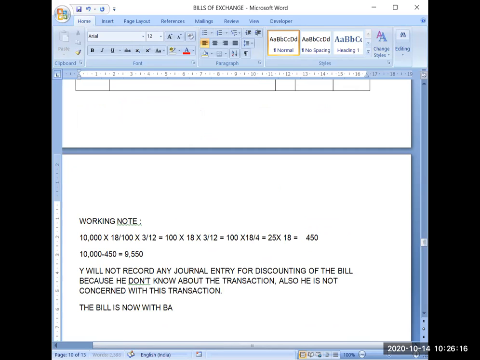And on 18 July, the bank will present the bill for payment, because now the payment has to be made to the bank. The bank will present the bill, and Y will make the payment to the bank now. So now the transaction is between Y and the bank. Because X already